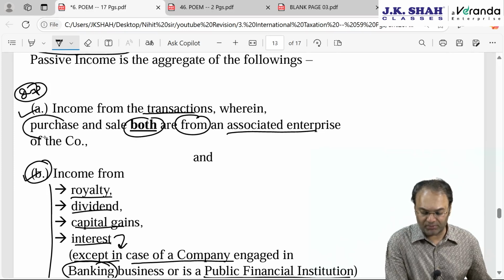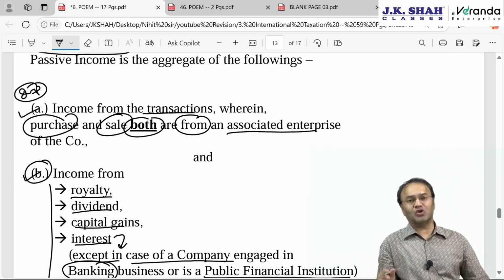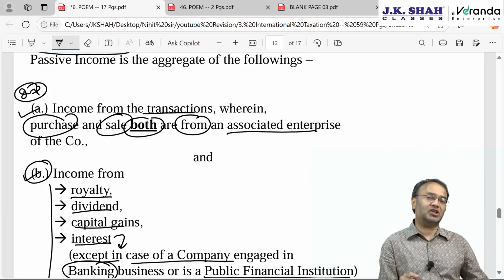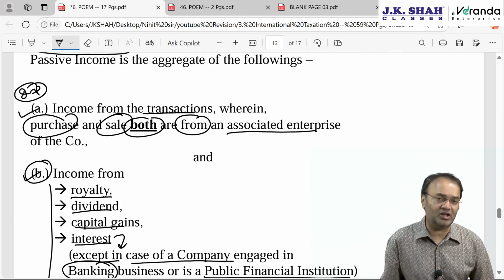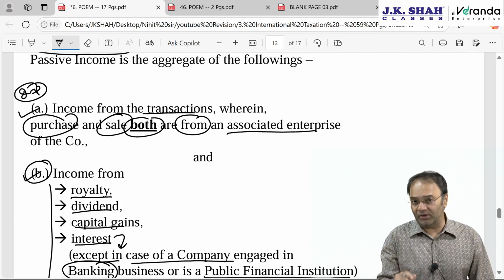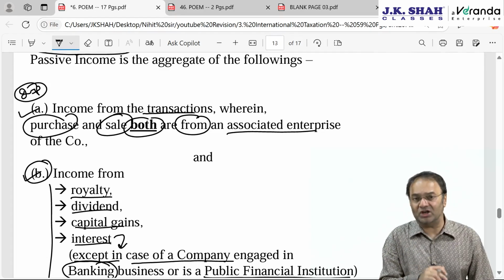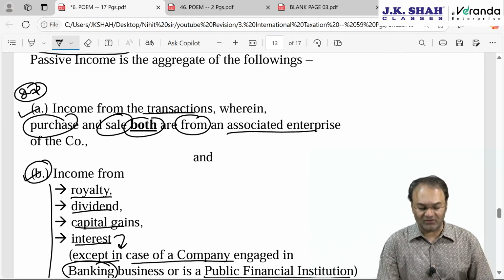Which two transactions? Purchase and sale both. Nothing is clarified whether it is purchase or sale of goods, or purchase or sale of services, or both. The answer by default: if purchase and sale of goods as well as services, both are with the associated enterprise, then it will be called passive income. Normally it is not passive income, but here, for the purpose of the CBDT circular on POEM, it will be deemed to be passive income, and that's why it is important.